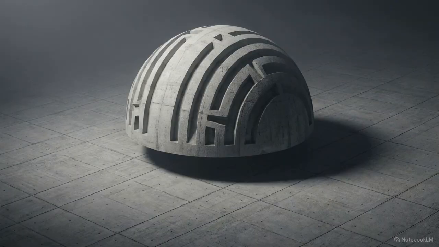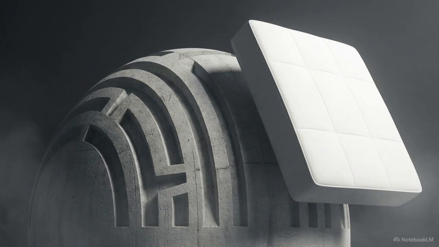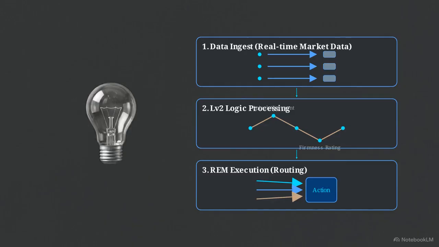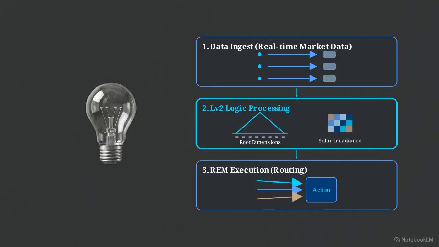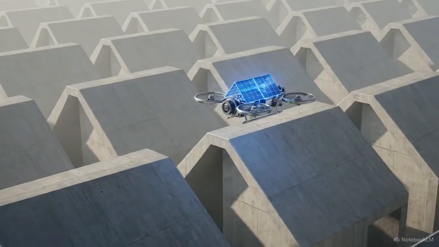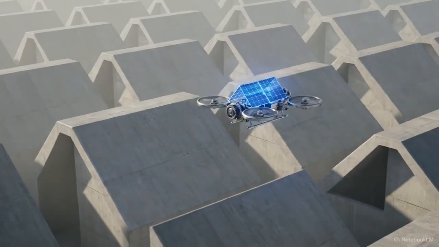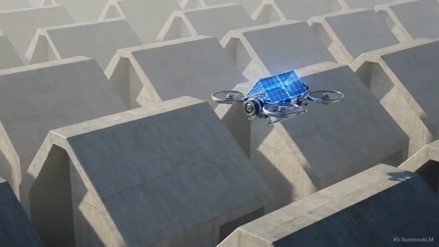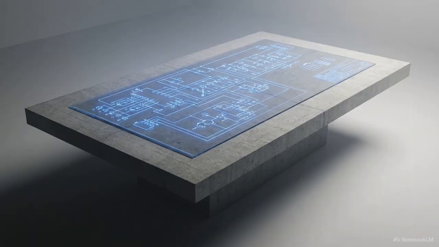The DOME architecture is designed for sector-agnostic scaling. While it currently operates within the mattress niche, its internal logic is built to handle any complex market data. Notice how the 3 layers remain static as we transition to the net zero sector. To enter this market, we swap the LV2 logic. Instead of sleep science, the engine cross-references user roof dimensions against local solar irradiance data. The real-time execution module then routes this newly qualified intent to local solar installers instead of mattress retailers. The DOME engine provides a replicable blueprint for organizing complex market data, regardless of the vertical.